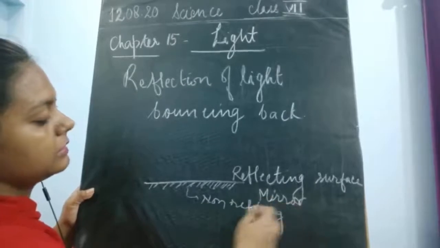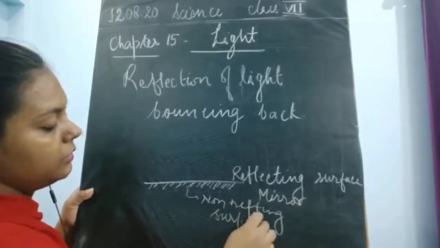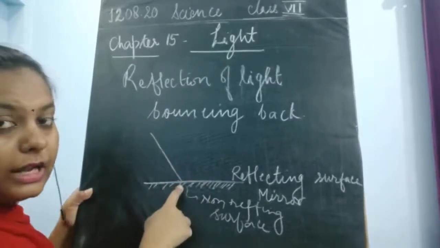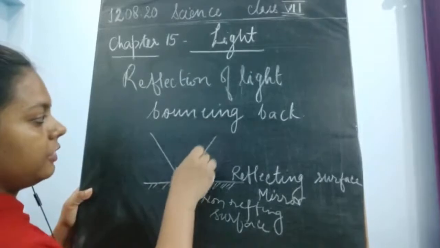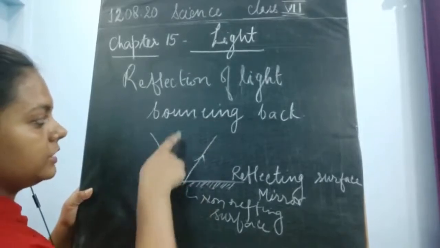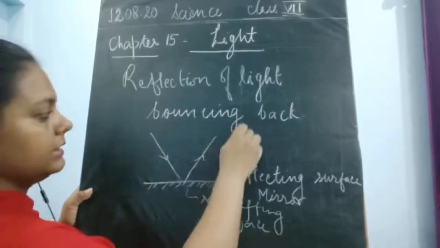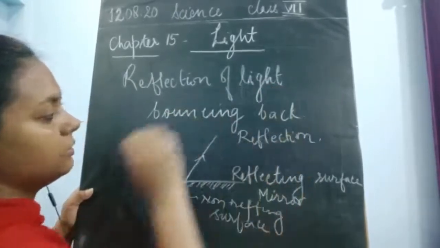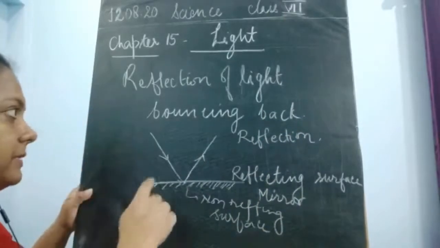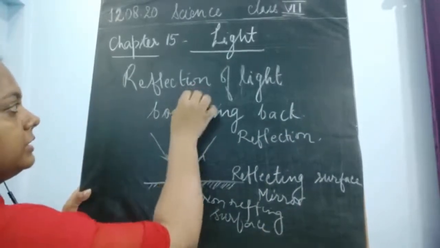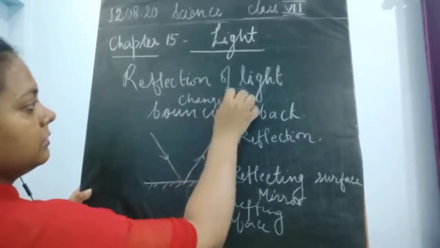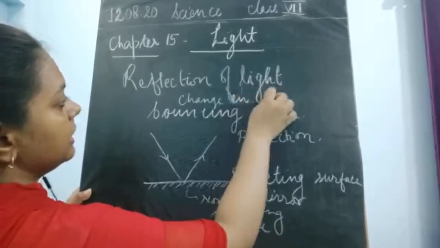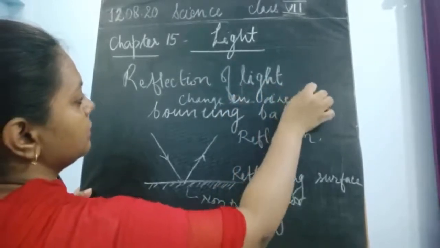Okay, so once the light falls on the reflecting surface, it strikes at a particular point, and after striking, it bends from its path. It changes its path, and this change in the direction is known as reflection, okay? So what is this reflection? Reflection means bouncing back of light, or a change in the direction of light.